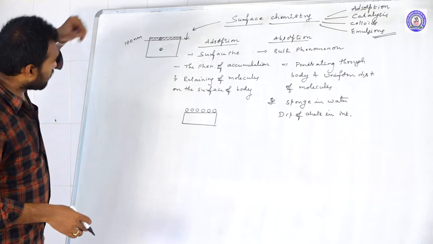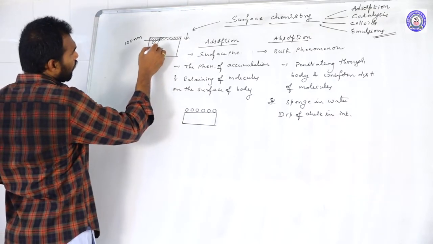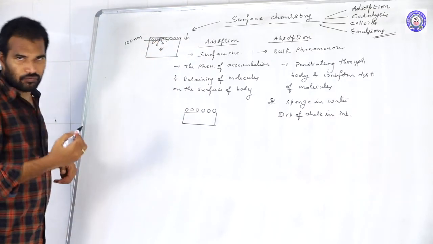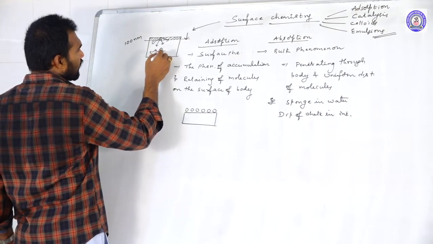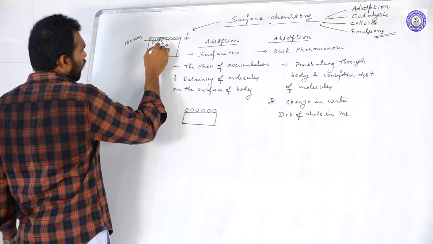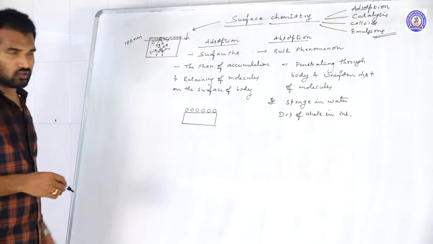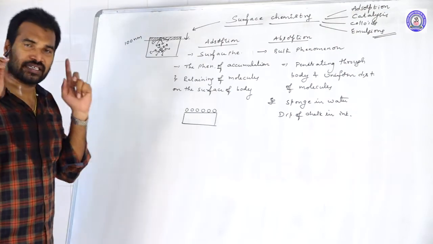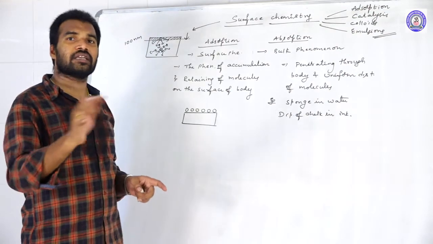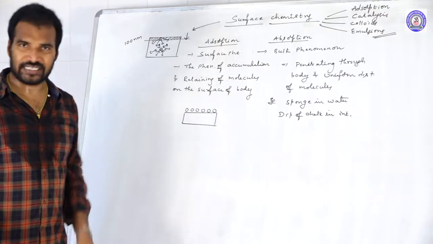The molecules present at the surface have only inward forces, whereas in the bulk they get uniform interactions from all 360 degrees. So what is the difference between a surface molecule and a bulk molecule? There is a difference in intermolecular interactions or van der Waals interactions.